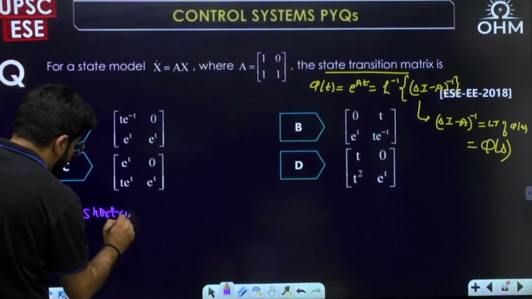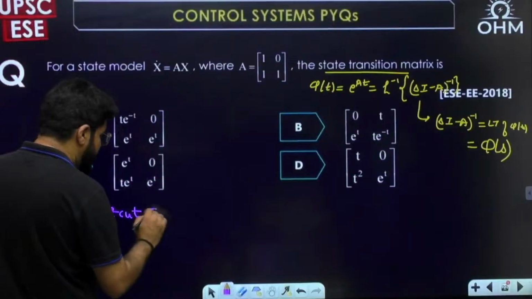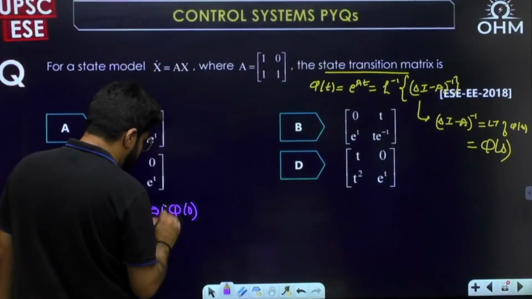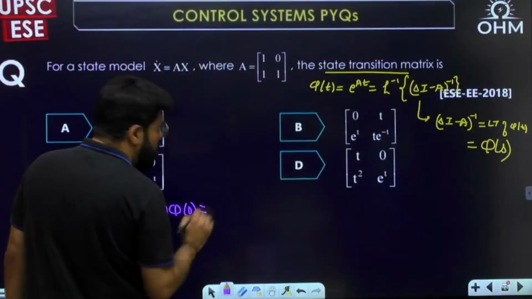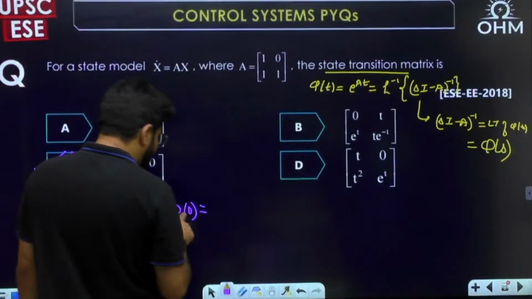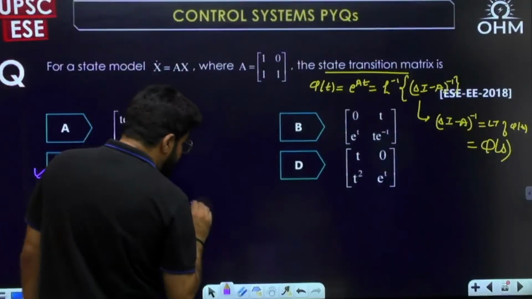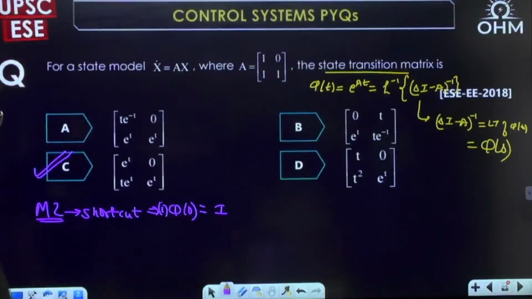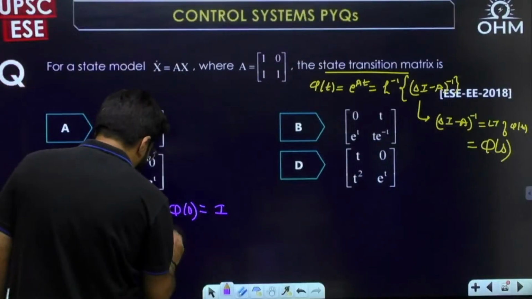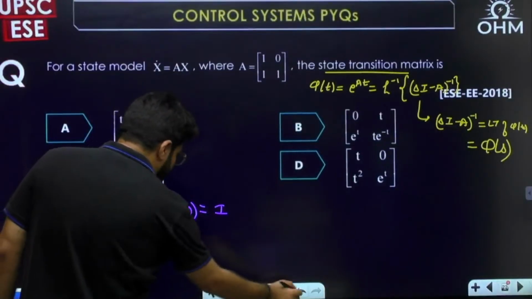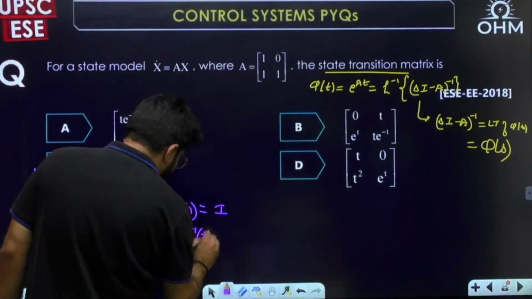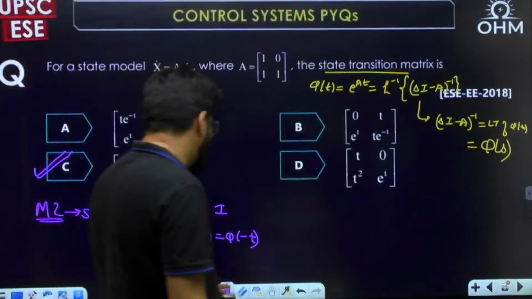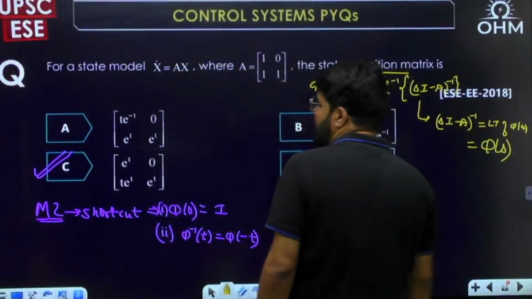Always remember, it will work in some of the questions. Always remember the state transition matrix phi of 0. There are 2 points to be noted. Phi of 0, e power at: when you put t equal to 0, it will always become the identity matrix, e power 0 is identity. And second point, phi inverse t, the inverse of the matrix, will always equal phi of minus t. But you know phi 0 should be identity.